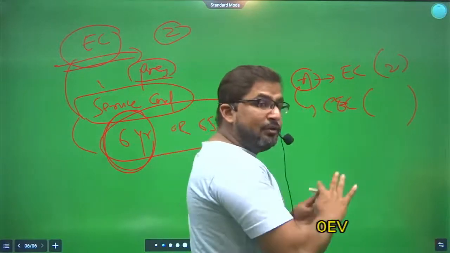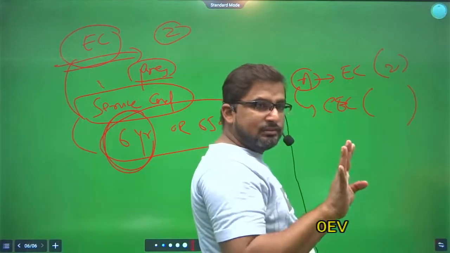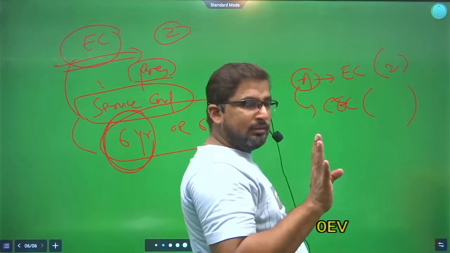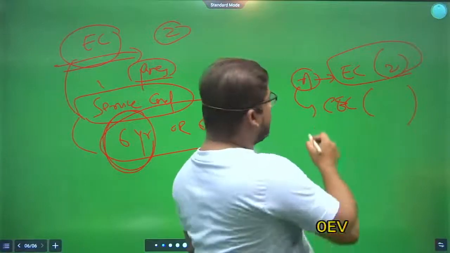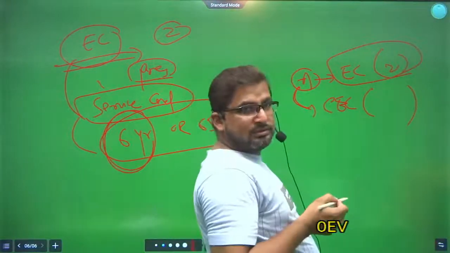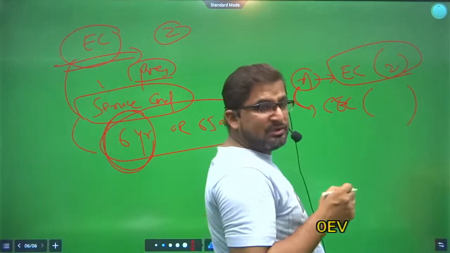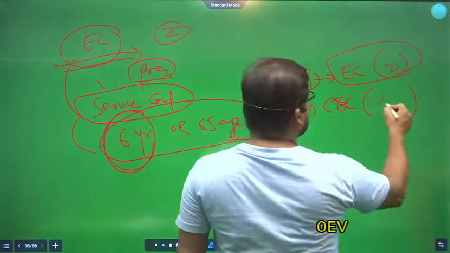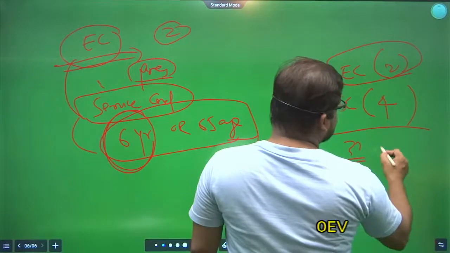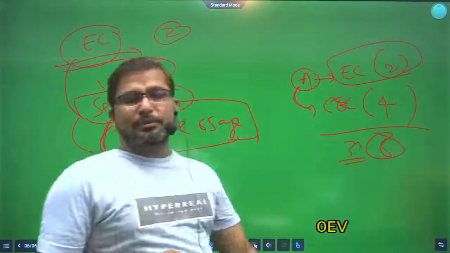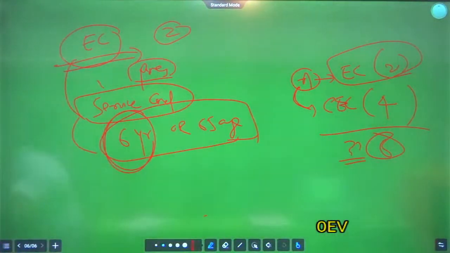His combined tenure should not exceed 6 years, and he has already served 2 years as election commissioner. So what would be his remaining tenure? 4 years, because the combined tenure cannot exceed 6 years. So he will only be chief election commissioner for 4 years. Is that clear?